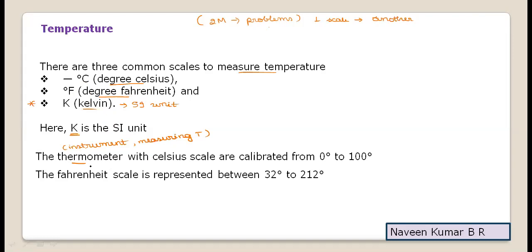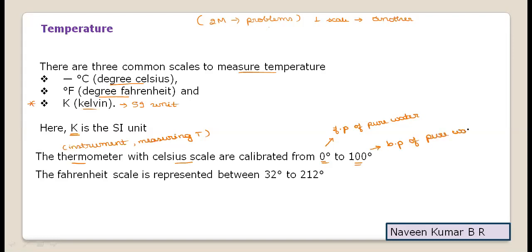Now if we observe the thermometer in the Celsius scale, it is calibrated from 0 degrees to 100 degrees. What are this 0 and 100 taken as a calibration standard? 0 degrees indicates the freezing point of pure water, and the highest value in the scale, 100 degrees, indicates the boiling point of pure water.